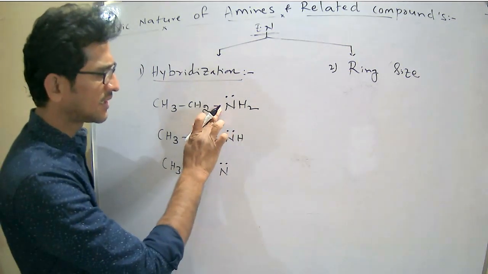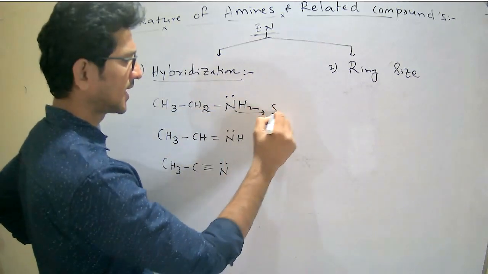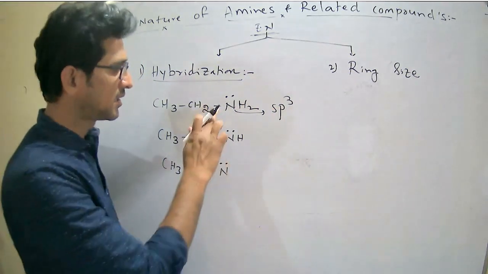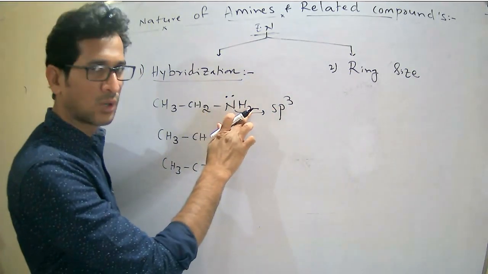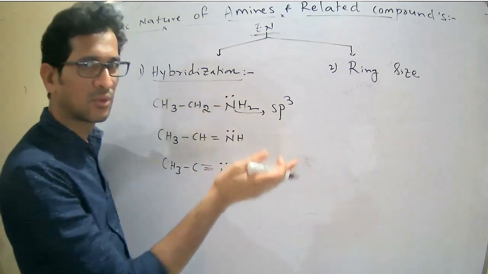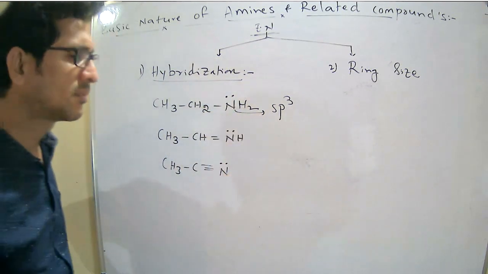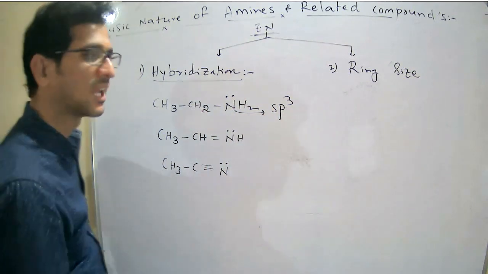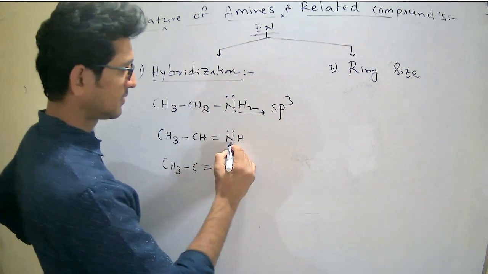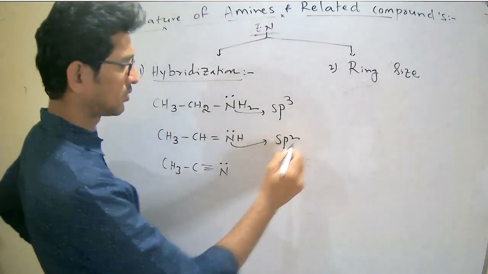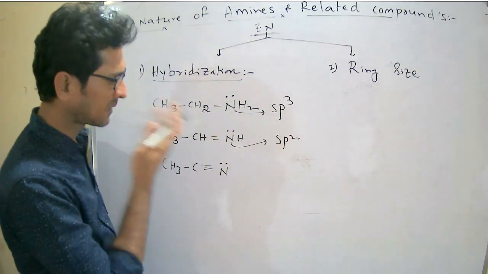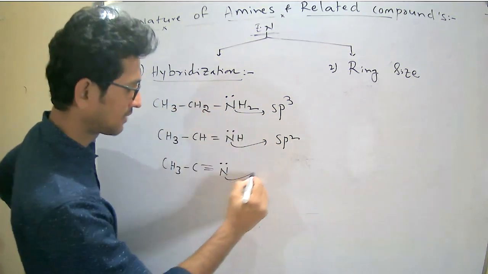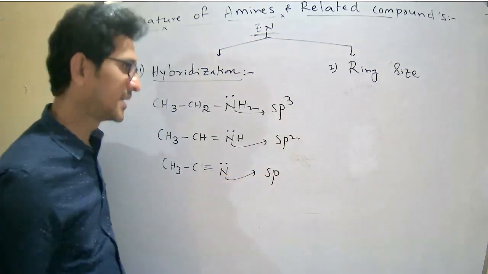Here the nitrogen is sp3 hybridized, because three bonds and one lone pair make four, which is sp3 hybridization, but not tetrahedral; it is a pyramidal geometry with a lone pair. Similarly, this is sp2, obviously. Here one hydrogen is decreasing, and finally this is sp hybridization.